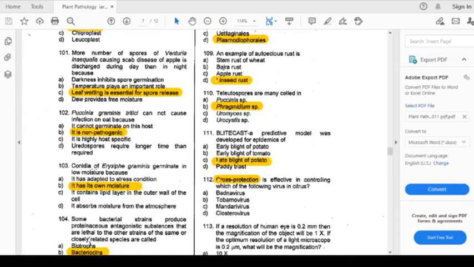Conidia of Erysiphe graminis germinate in low moisture because. The options are: it has adapted to the stress condition, it has its own moisture, it contains a lipid layer in the outer wall of the cell, or it absorbs moisture from the atmosphere. The answer is it has its own moisture.